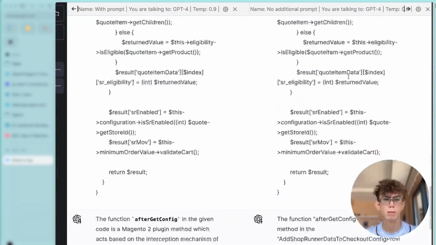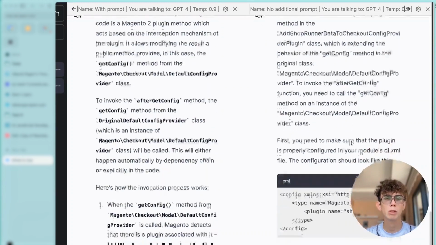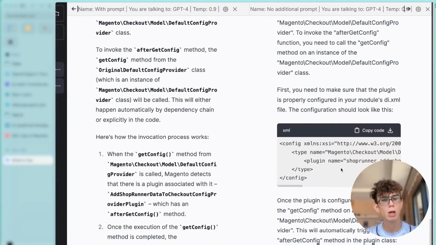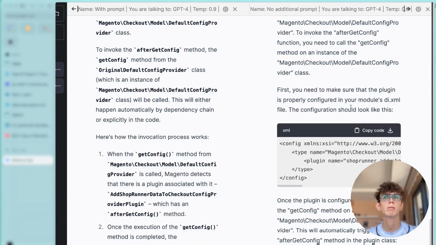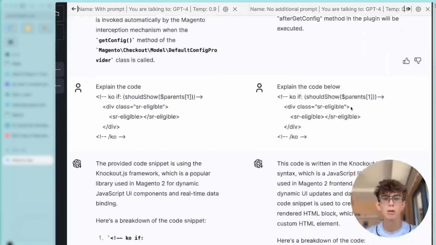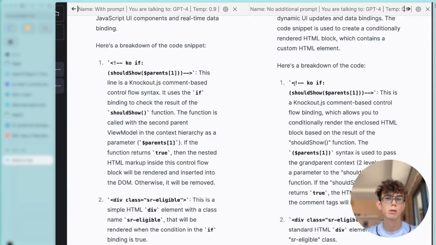Let's compare. In the first case, ChatGPT tries to highlight some important moments of that code. And in the second case, ChatGPT just tried to teach me how I can use that plugin, but I didn't ask it for that. Also, it looks like the answers are the same, right?